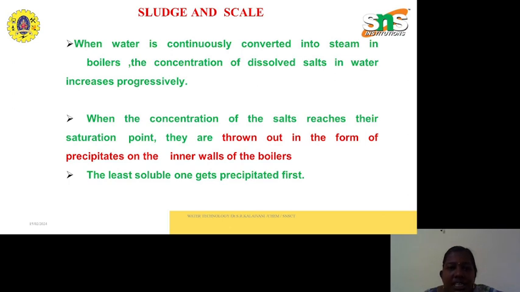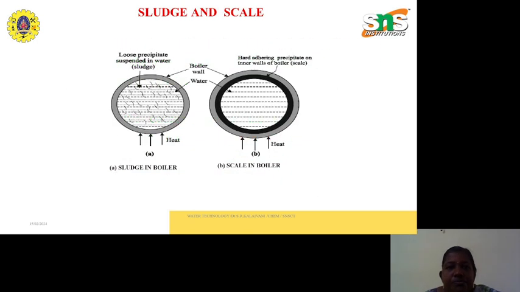What is meant by sludge and scale? If the hard water is directly fed into the boiler, troubles may arise. First one is sludge and scale. When the water is continuously converted into steam in boilers, the concentration of dissolved salts in water increases progressively. When the concentration of the salts reaches their saturation point, they are thrown out in the form of precipitate on the inner walls of the boiler. The least soluble one gets precipitated first.